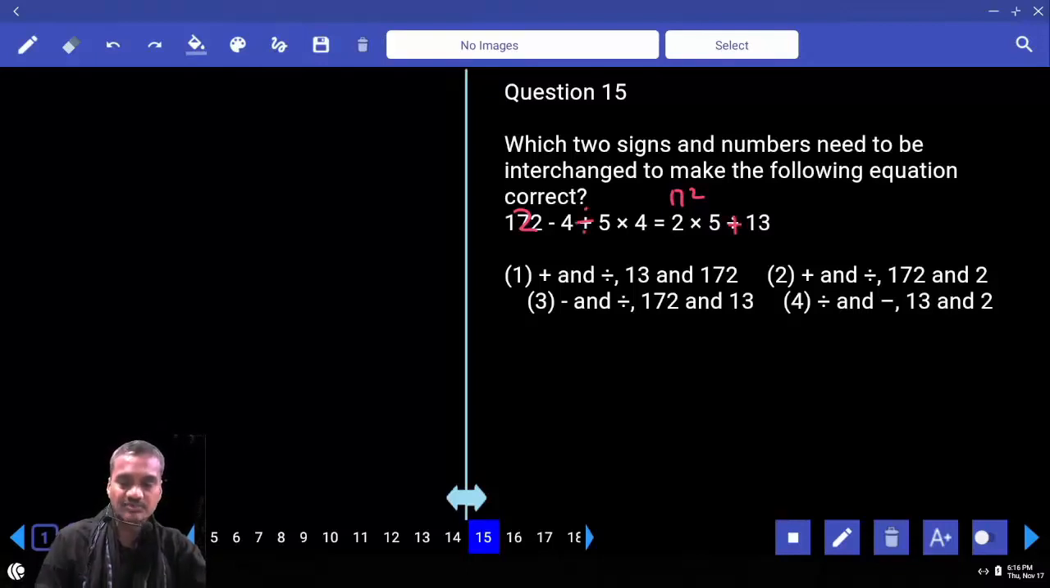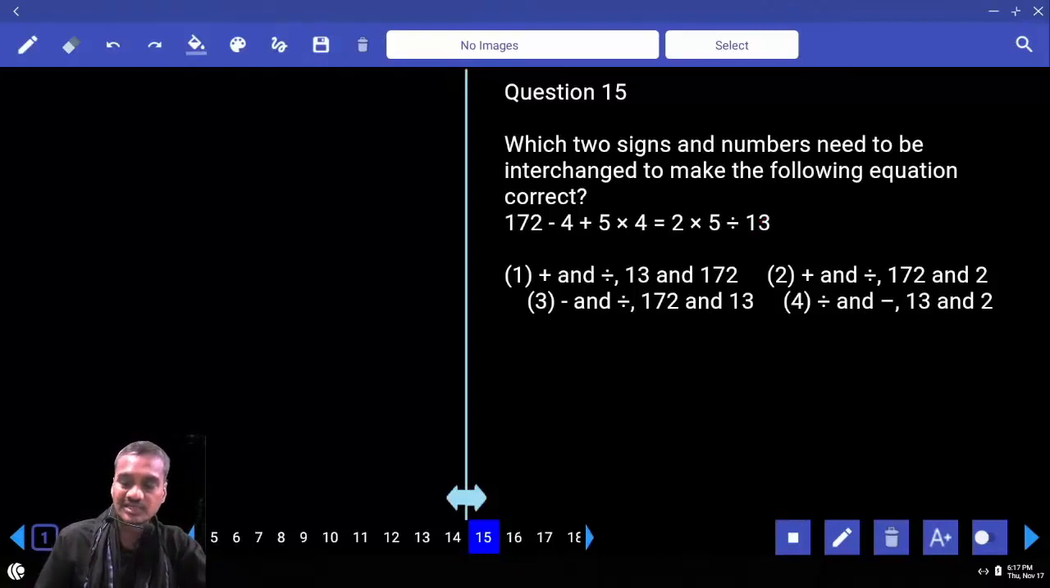What comes here? 172 into 5 plus 13 is much more than this number itself, and that is again ruled out. Choice 3, 172 and 13. Now with 172 at this place, is there a chance of getting 5 divided by 172? No, that is again ruled out.